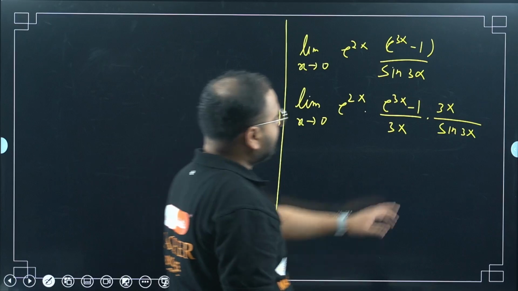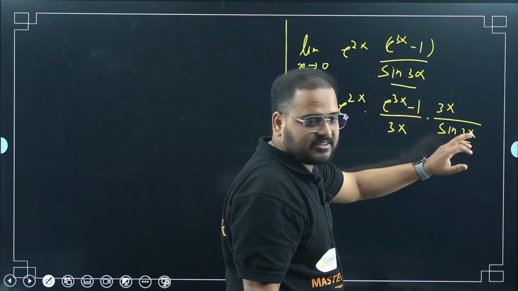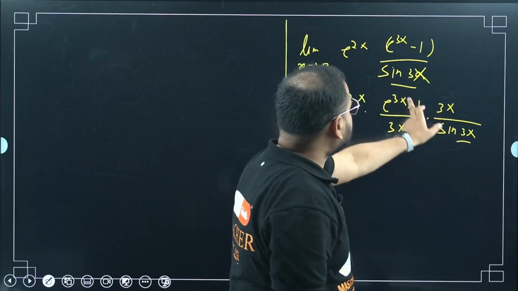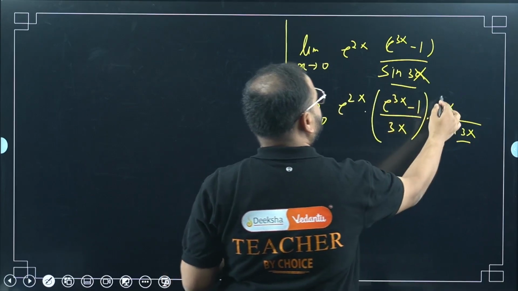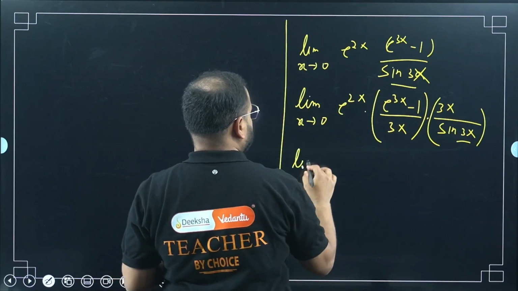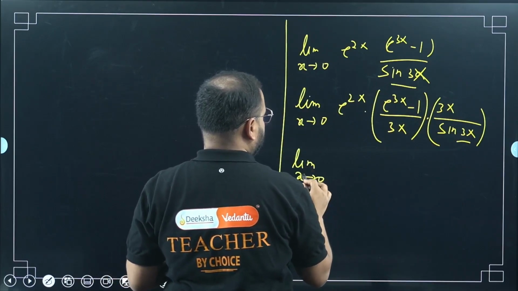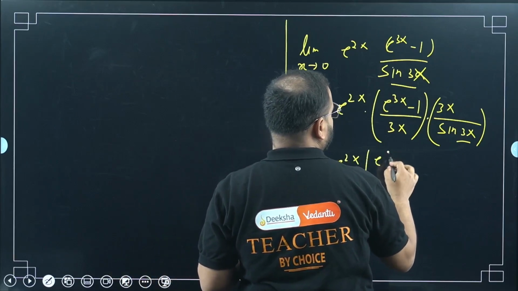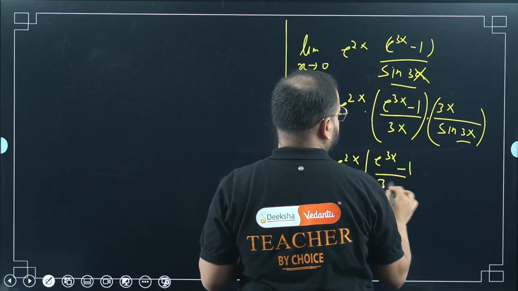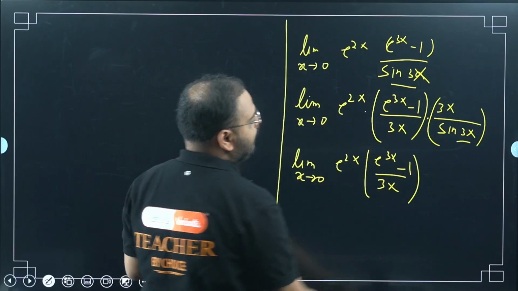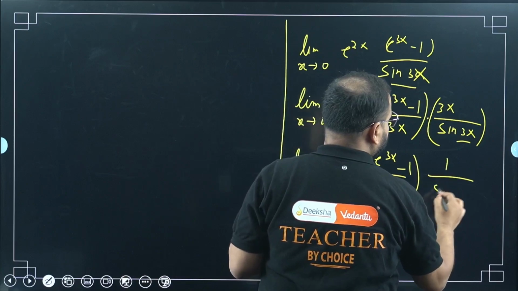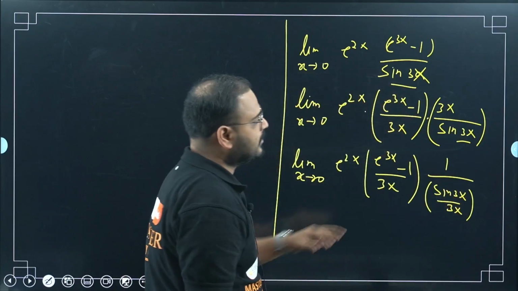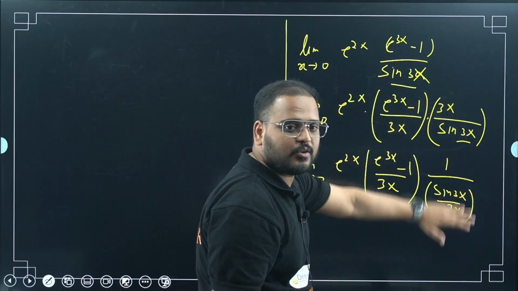Please understand, sin 3x was there in the denominator, so I wrote 3x as it is, and this is x, not alpha. Then I'm going to club this together. Write this as limit x tends to 0, e^(2x) will remain as it is, and I'll take the rest as (e^(3x) minus 1) upon 3x, divided by (sin 3x) by 3x. I can divide this on the numerator, and even if you simplify, it goes back to 3x.